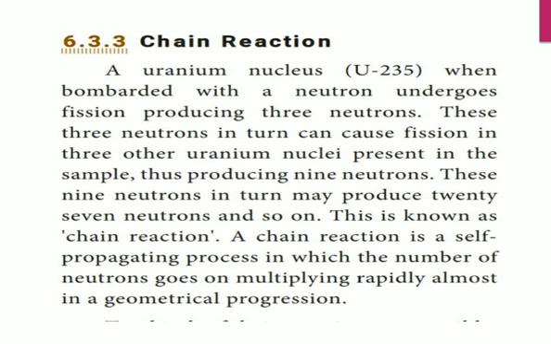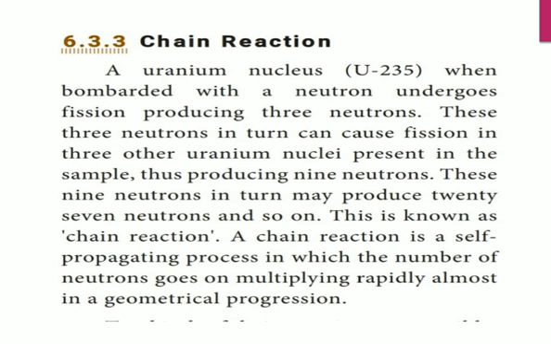So totally now 9 neutrons. These 9 neutrons in turn may produce 27 neutrons and so on. So this is known as a chain reaction.